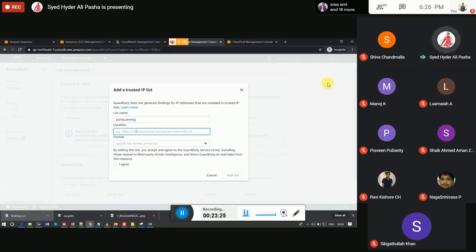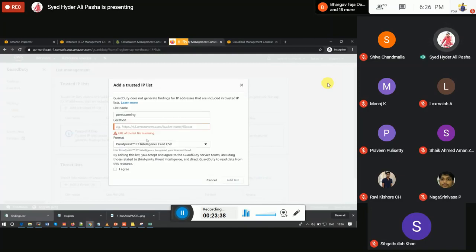We have to create a file with the IP and then upload it to S3, and from S3 we have to give the file name here, and the format would be txt.